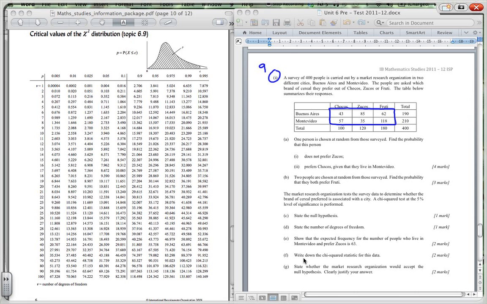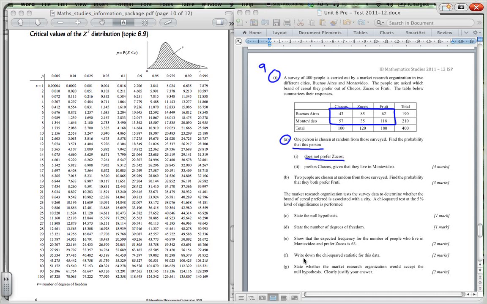Now, firstly, the first part is some probability. I'll go through that with you, although this is not the major aspect of this. So one person is chosen at random from those surveyed. Find the probability that this person does not prefer Zucos. So we've got one person, and we want to see if they don't prefer Zucos.